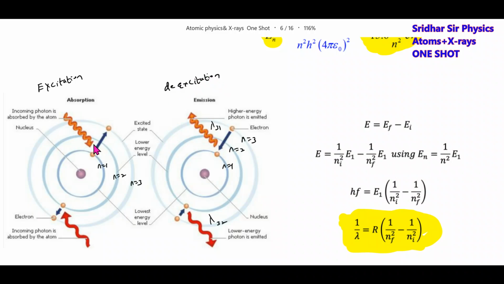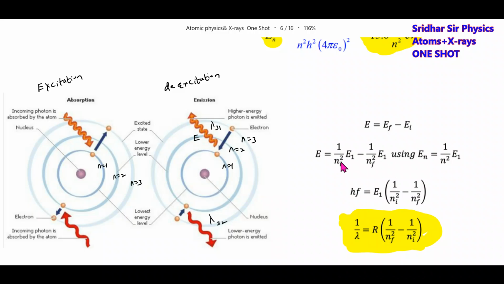When an atom absorbs a photon and its energy increases, it is called excitation. When the electron in an atom jumps from a higher to a lower state, it is called de-excitation. In de-excitation, it will give out a photon. Then how to calculate the wavelength of the photon? The energy of the photon is equal to EF minus EI.